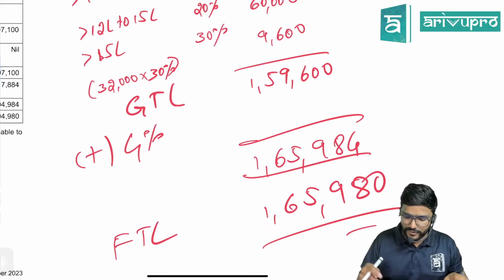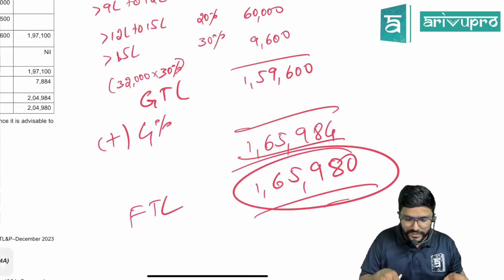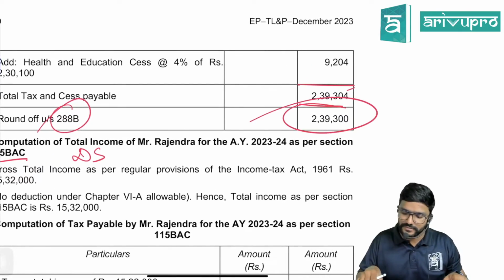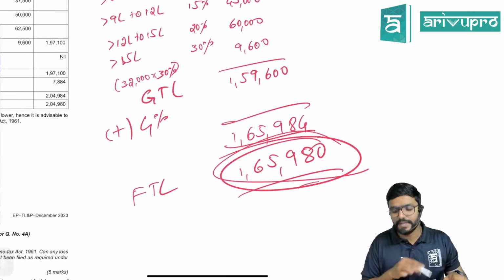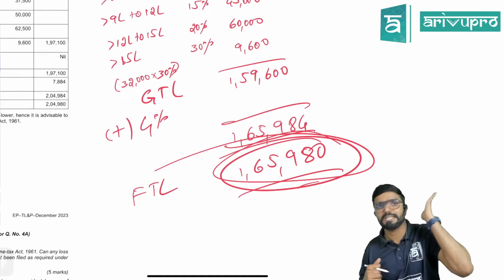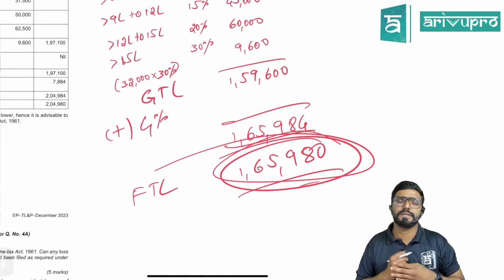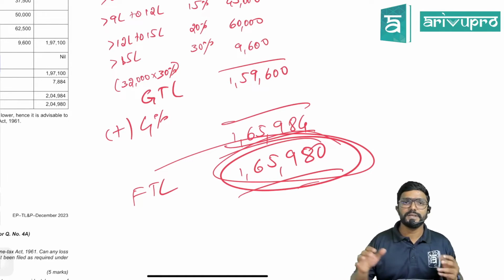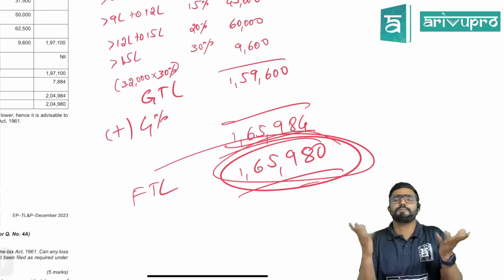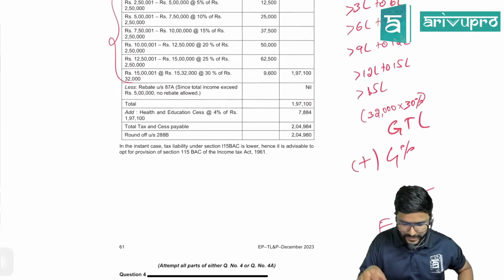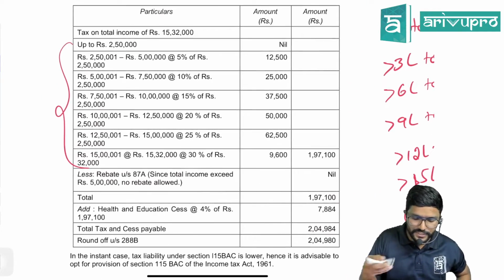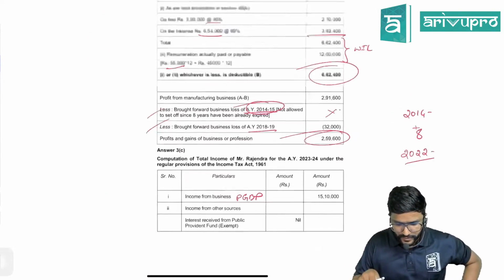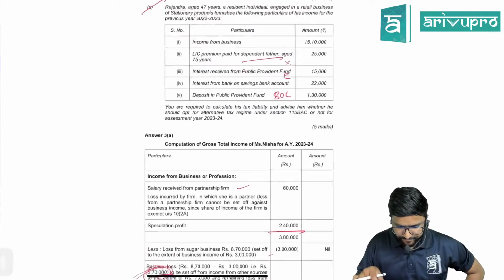Under the default regime. So which is beneficial? 1,65,980 or 2,39,300. Sir, default is better, sir. Default is better. Why? Because the tax liability is lower. Whenever the question is like this, you please give the suggestion or recommendation telling that wherever the tax liability is lower, that is more beneficial. Clear? So please be careful with this calculation, guys, because the tax rates have now been changed. We're done with all the sub questions here.